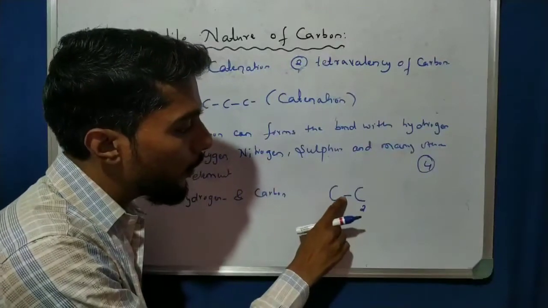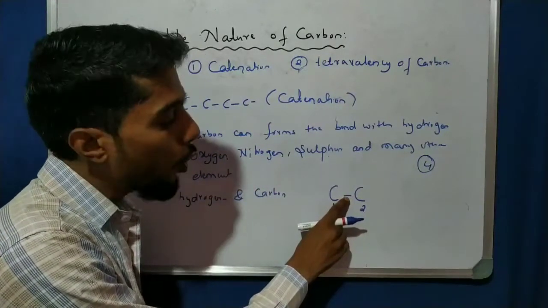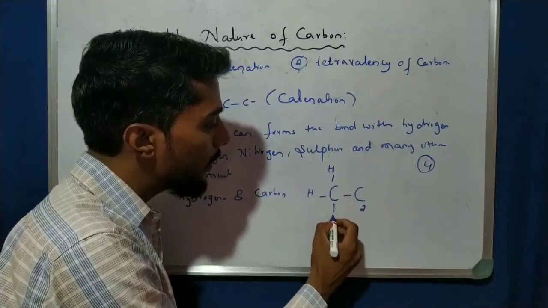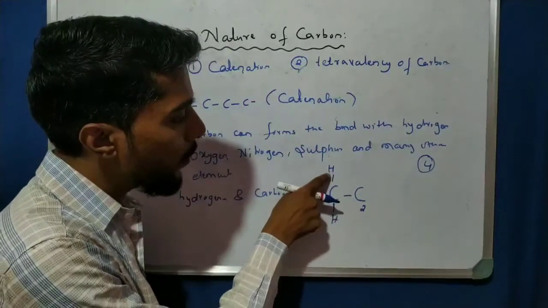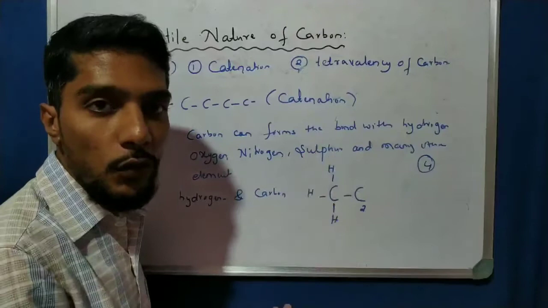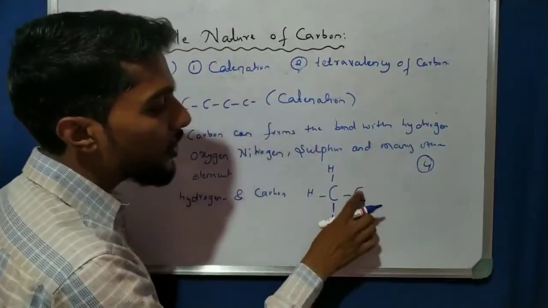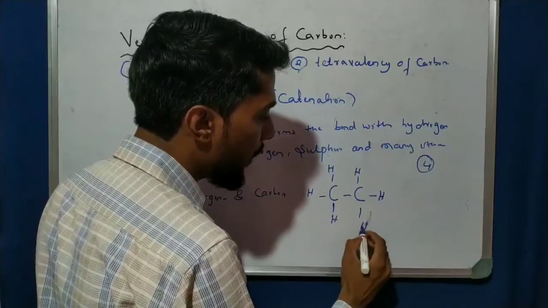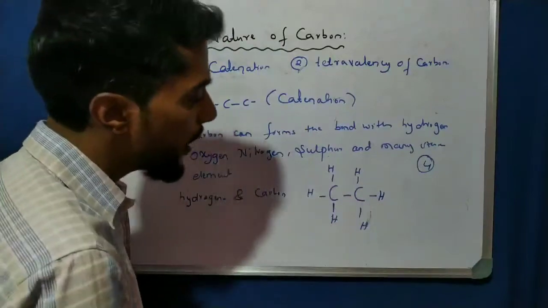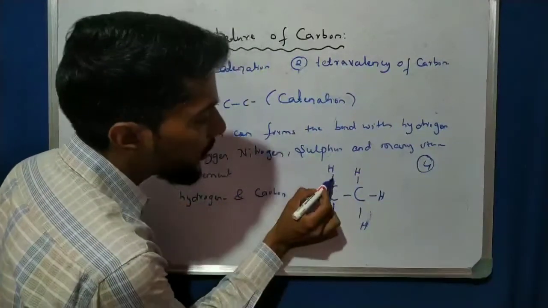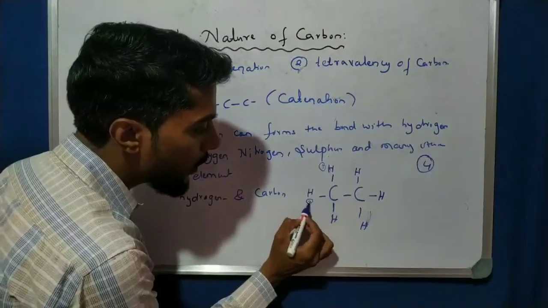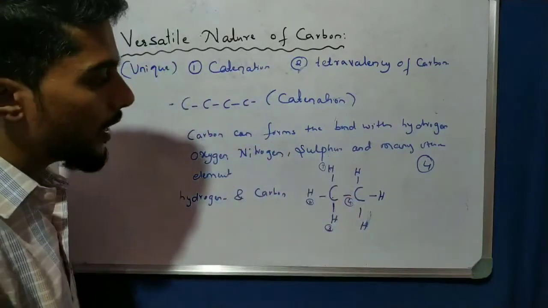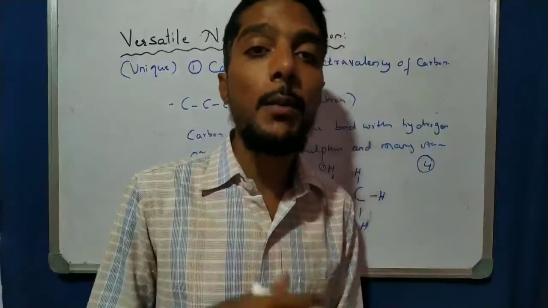One bond is formed here, so how many valences remain? 3 remaining, which means 1 hydrogen, 2 hydrogen and 3 hydrogen. Total 4 valences: 1, 2, 3 hydrogens and 1 with the carbon, so 4 are satisfied. Similarly the other carbon has 3 hydrogens and 1 bond with the carbon. Each carbon has 4 valence electrons: three shared with hydrogens and one shared with the other carbon. This is how we write the number of hydrogen atoms.